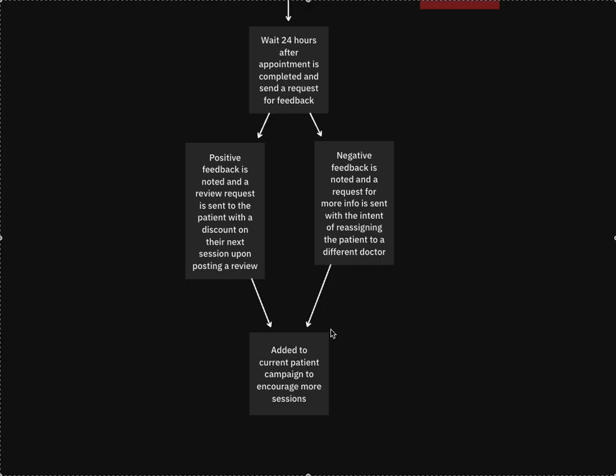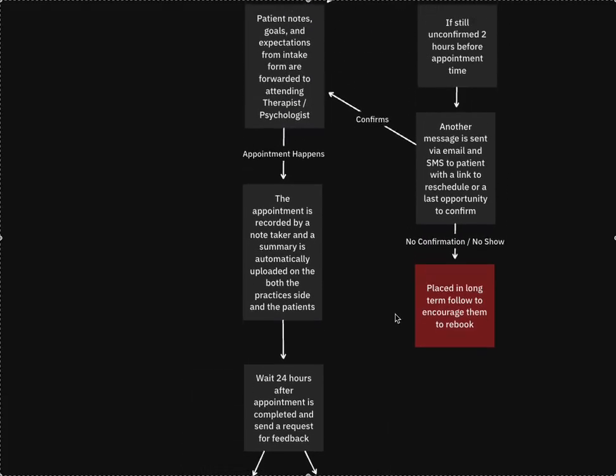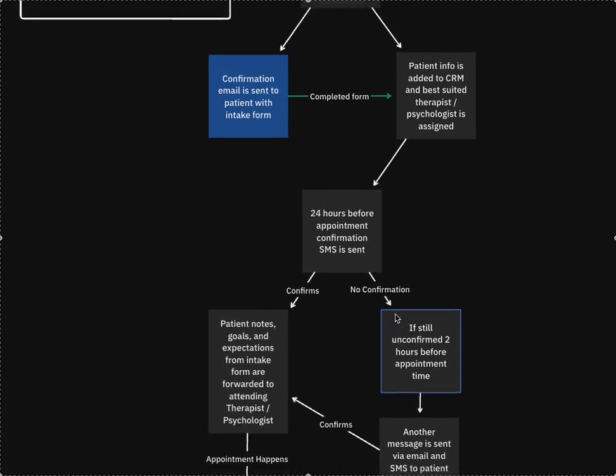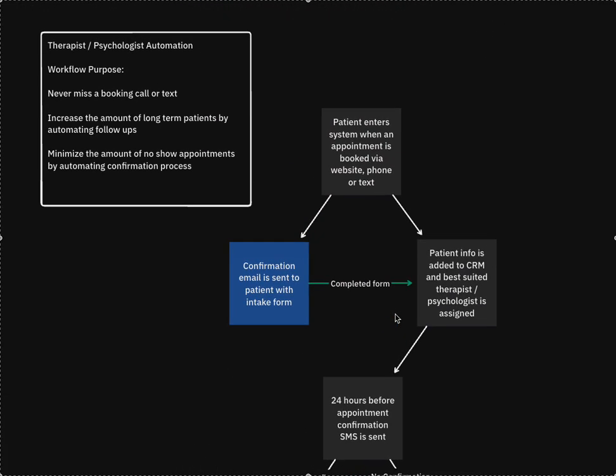Regardless of feedback, all patients are going to get added to a campaign to encourage more sessions. In this case, people might come once a month or once every 3 months, and they make progress, but they don't come enough to really solidify it. So we try to automate that outreach and bring them in for more sessions so that they can get the help they need and it actually sticks long term.